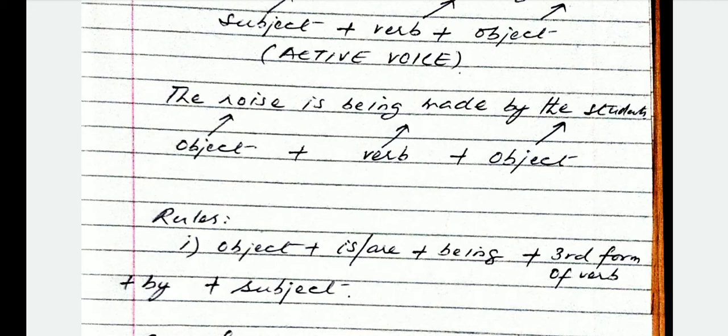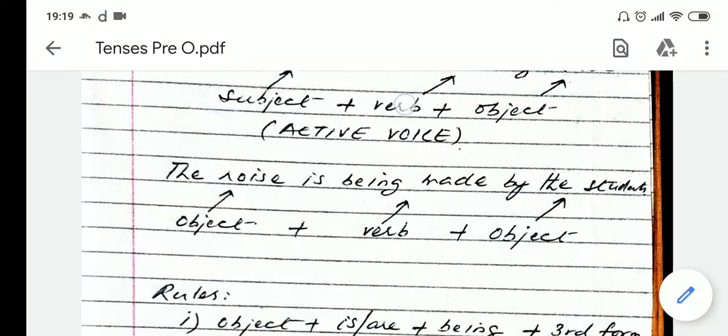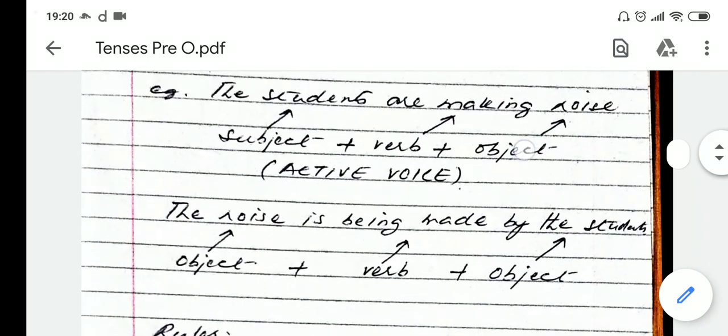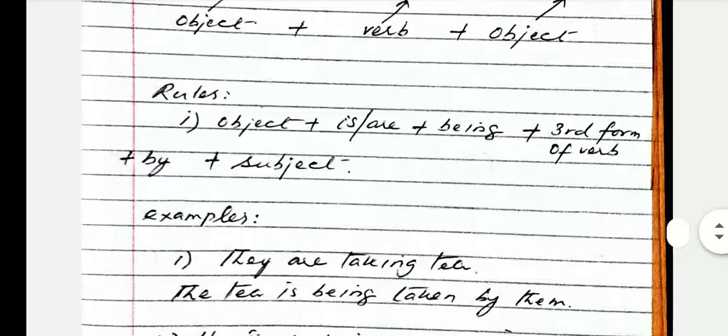The noise is being made by the students. Object पहले आ गया है, फिर verb आ रहा है, फिर subject आ रहा है. It means this is a passive voice sentence. And I told you that in active voice sentences, subject is placed first, then verb, and then object. And in passive voice, object पहले, फिर verb, and then subject. So the rules are very simple.